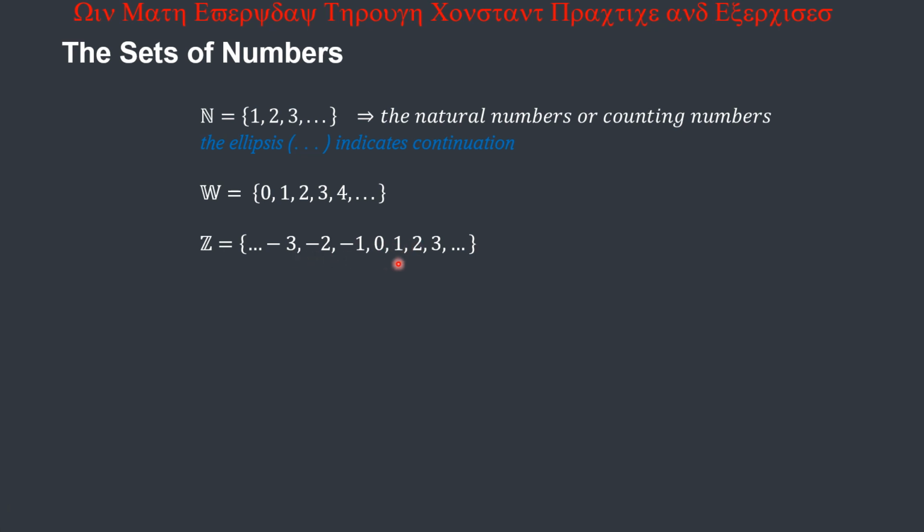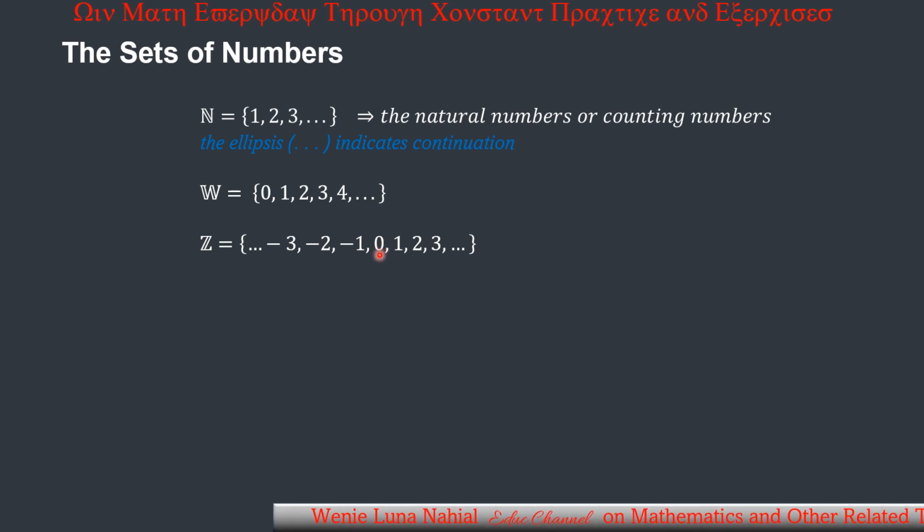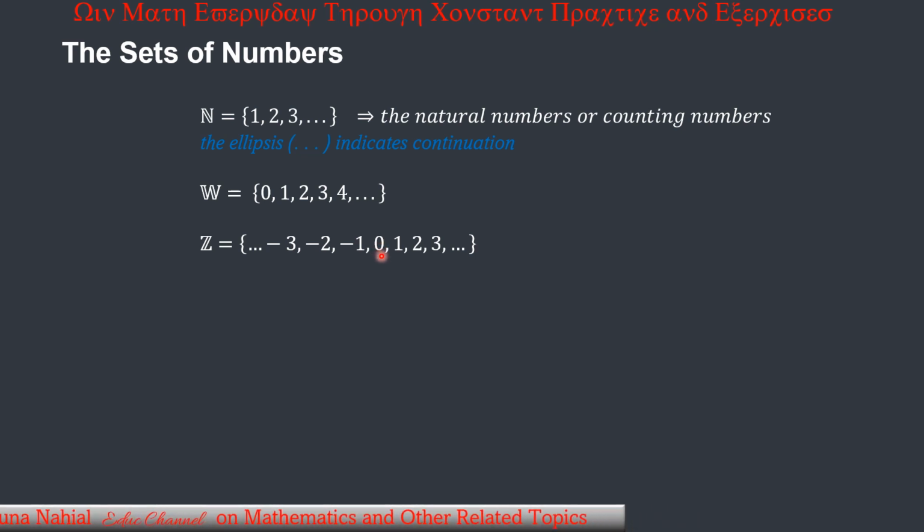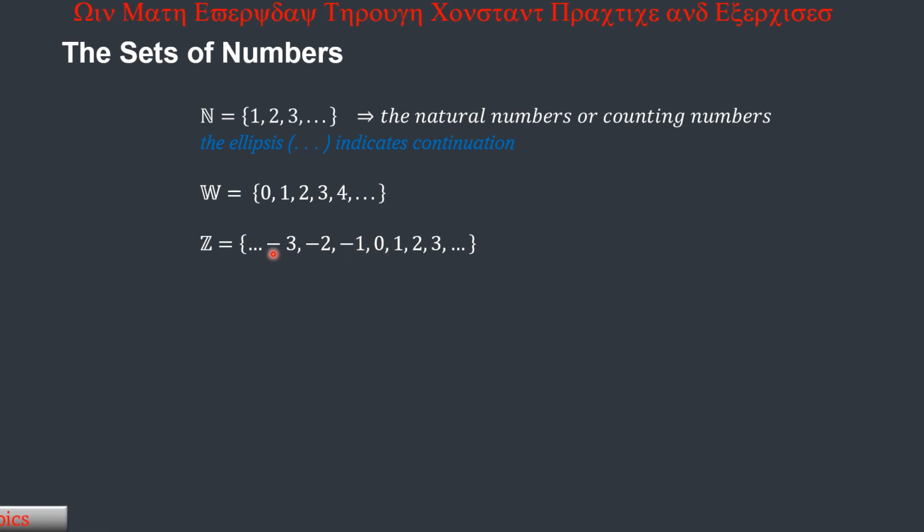And in the set of integers, we can say that 2 elements are opposites if they are equidistant from 0. So 1 and -1 are opposites because they are equidistant with reference to 0. So here we have enumerated some of the elements of the set of integers.